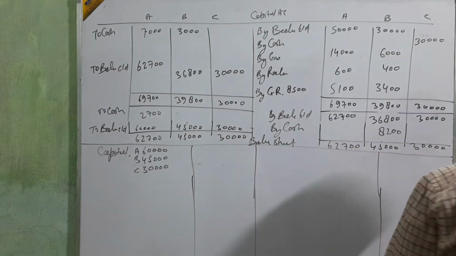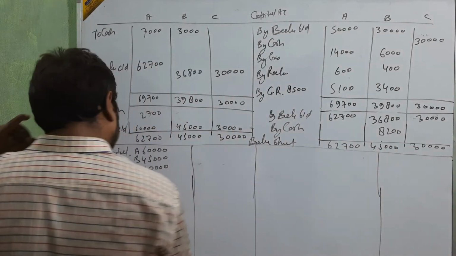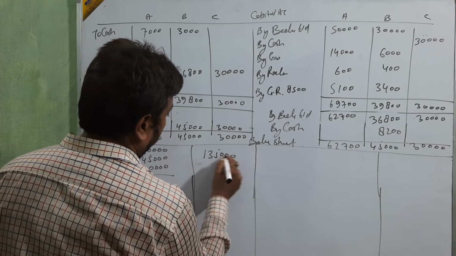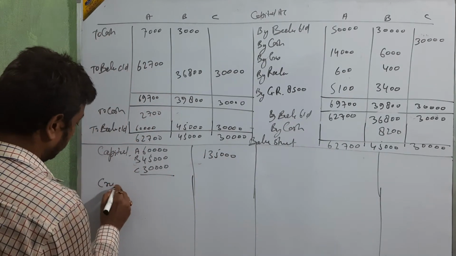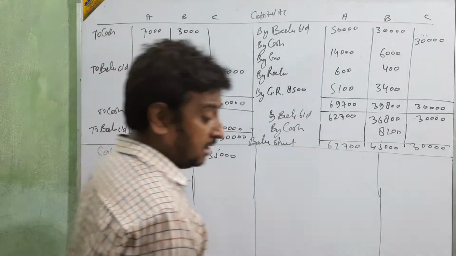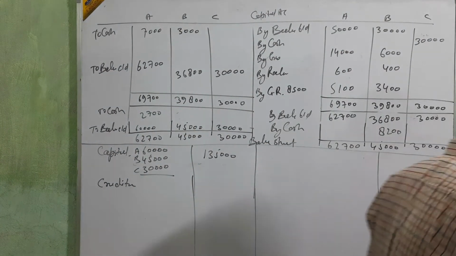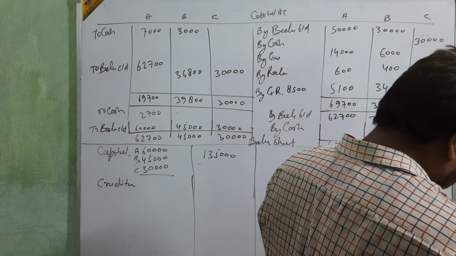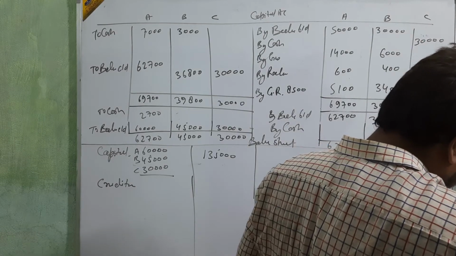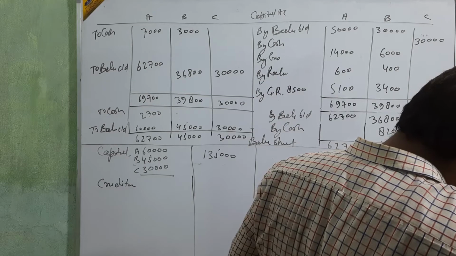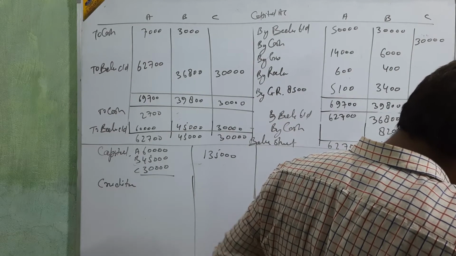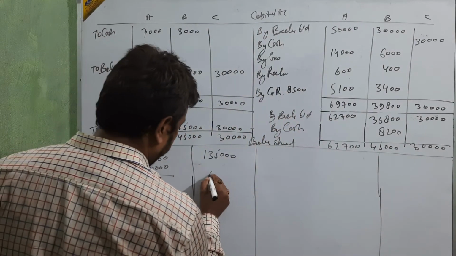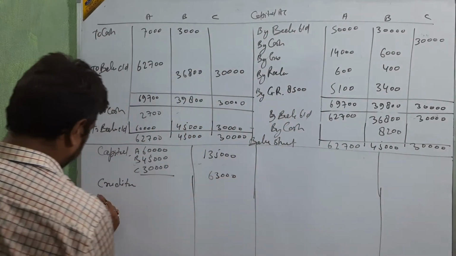Total amount is 1,35,000. Clear? Then creditor. For the creditor, nothing special is given, beta. Creditor amount no change, and creditor amount is 63,000.